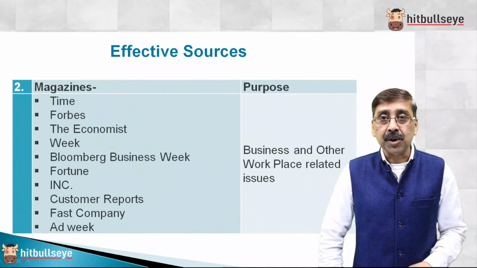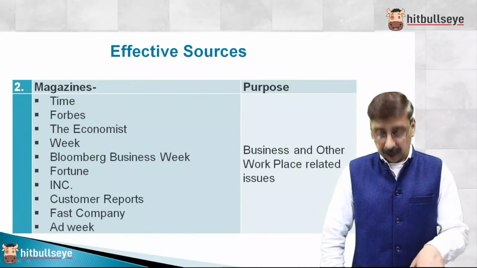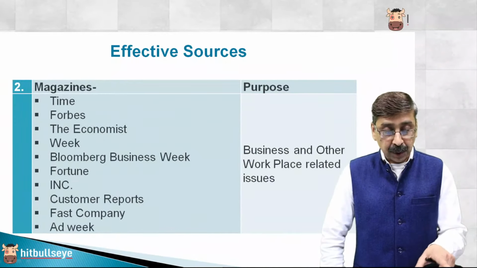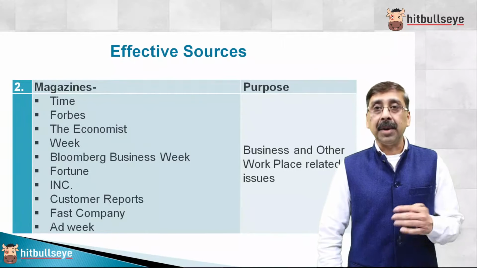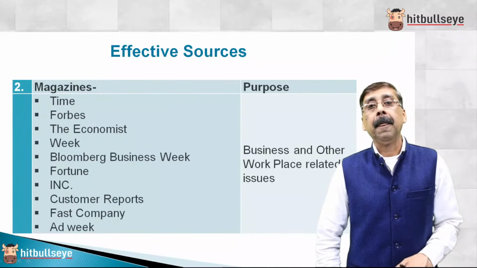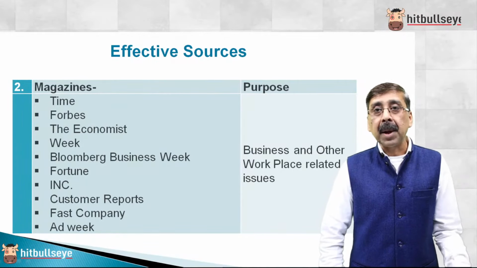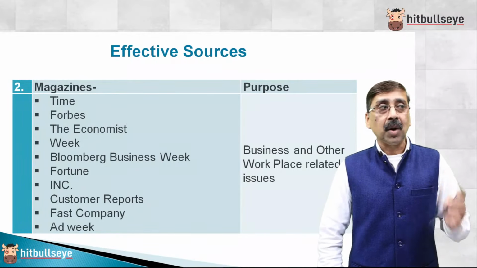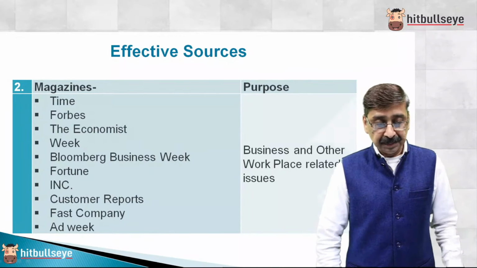And a couple of magazines CAT paper setters are also fond of: Time, Forbes, The Economist and The Week. So make sure that whichever Indian newspaper you are getting at home and reading on a regular basis, which I am assuming all CAT 22 aspirants do, you also read one of these four newspapers and one of these magazines three or four times a week to get insight into variety.